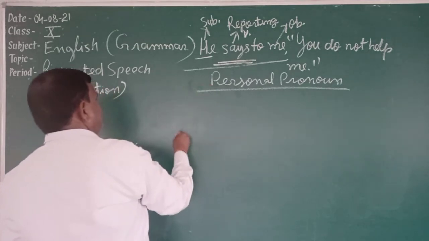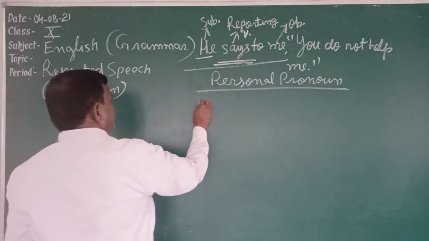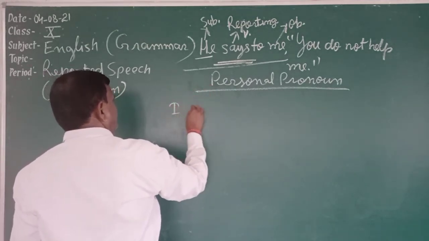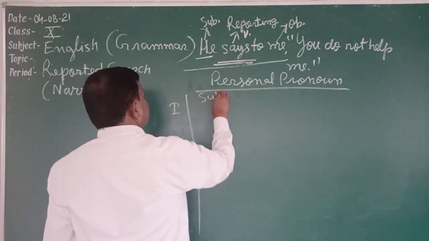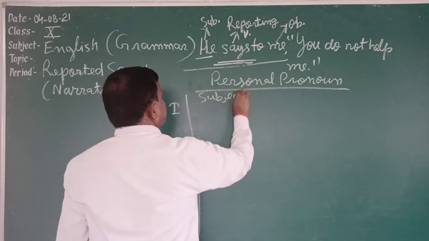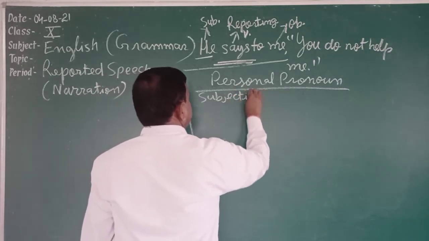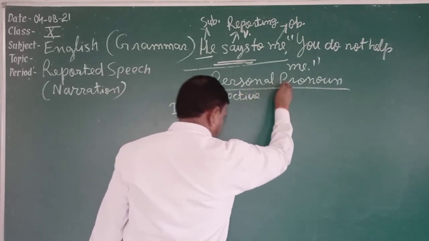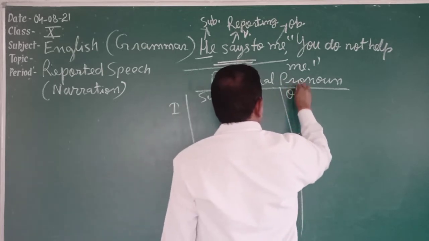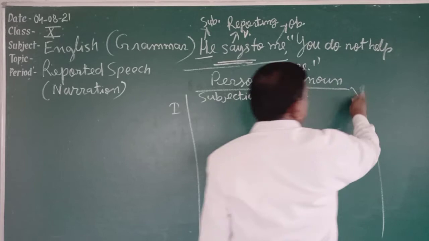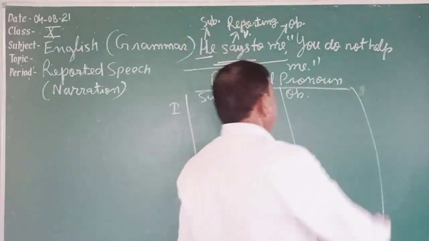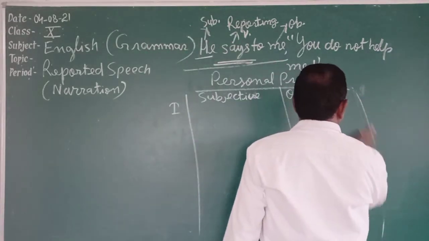Students, in that chart we have seen that there are three persons of personal pronoun, and three cases: subjective case, then objective case, and then possessive case.